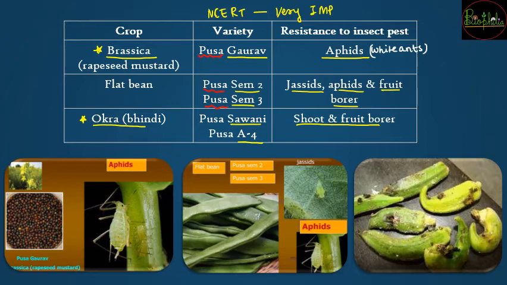So all these varieties which have Pusa in front of their name are going to be from the place where they have been developed, that is New Delhi. So over here also there is SEM2 and SEM3 that are going to represent the time of the year or according to the institute, वहाँ पे किस time पे उसे बनाया गया था. So that way it is SEM2 or SEM3.